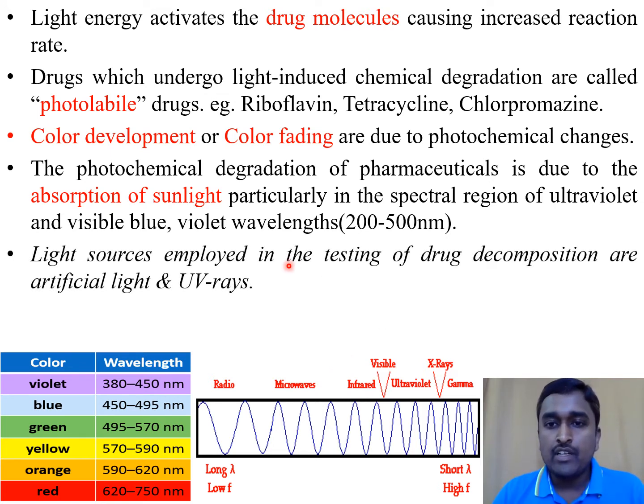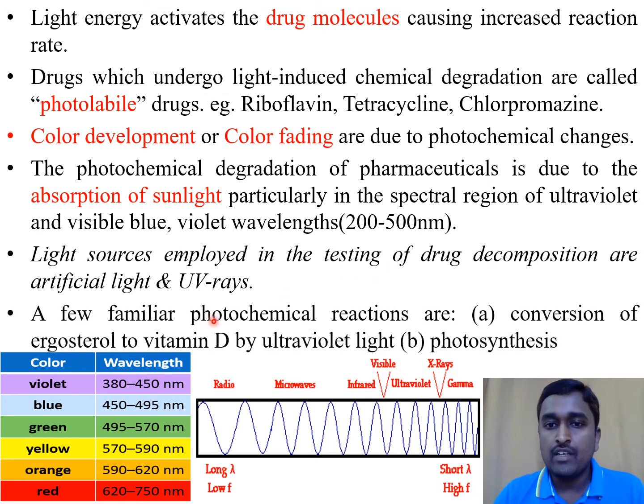Light sources employed in testing of drug decomposition are artificial lights which emit UV rays, because we cannot keep these pharmaceutical products directly in sunlight to test this. Hence they use artificial lights which can emit UV rays as well as some part of the visible light, such as violet and blue. A few familiar photochemical reactions are the conversion of ergosterol to vitamin D by ultraviolet, and photosynthesis, a very well known process in which plants use the energy from sunlight and convert it into ATP and sucrose for their survival.